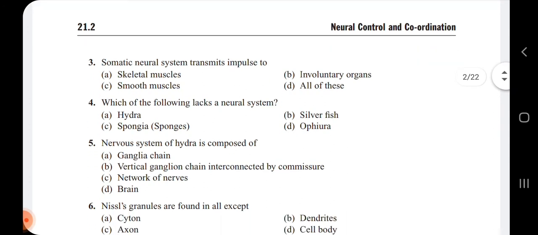Third one, somatic neural system transmits impulses to what? Option A, skeletal muscles. Option B, involuntary organs. Option C, smooth muscles. Option D, all of these.